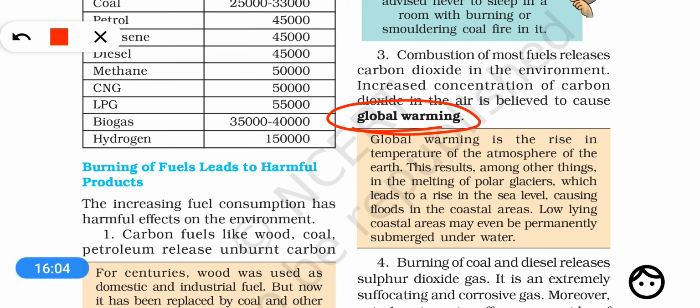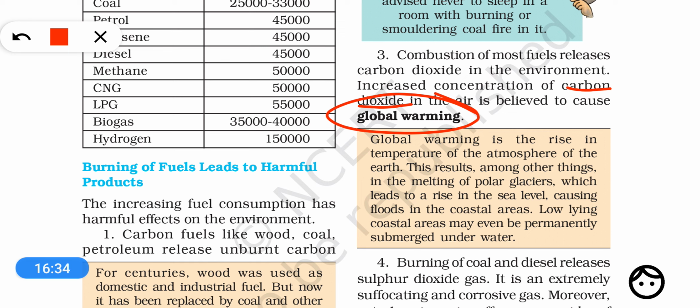Now, another very major disadvantage of burning of these fuels is that they cause global warming. Whenever you burn an organic, carbon containing fuel like petrol, diesel, coal and wood, they produce carbon dioxide, a major greenhouse gas. Because of the increased greenhouse effect, it is causing global warming. You have discussed this topic also.